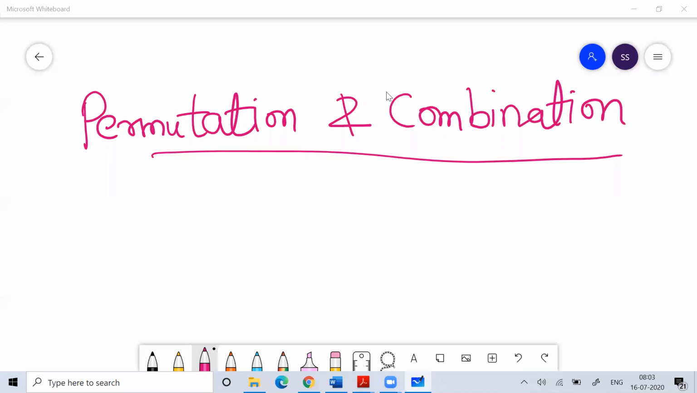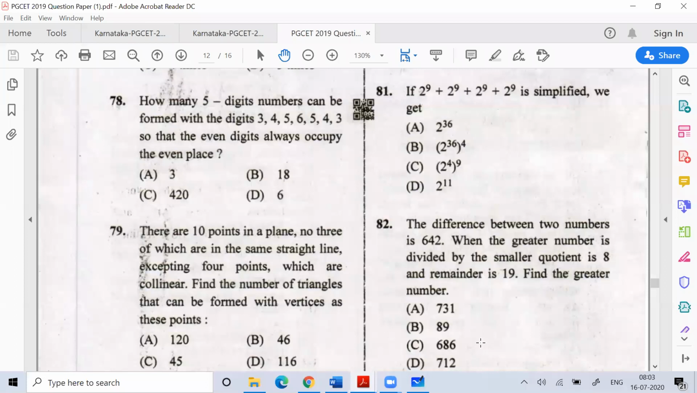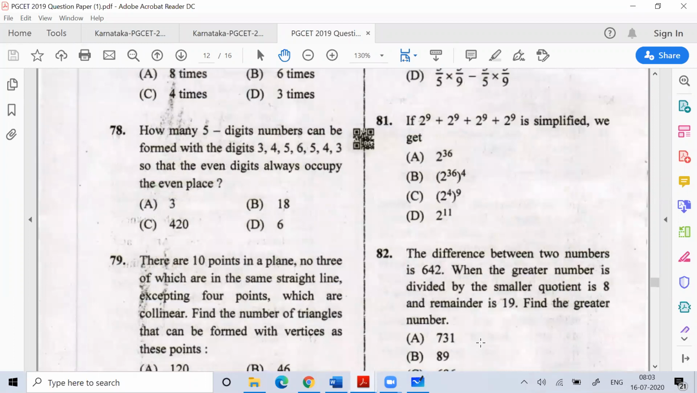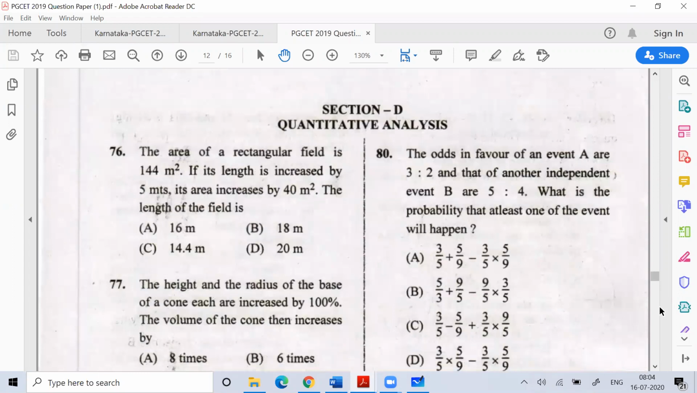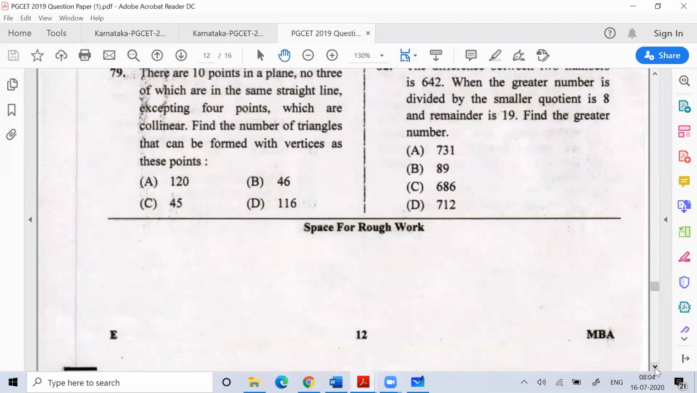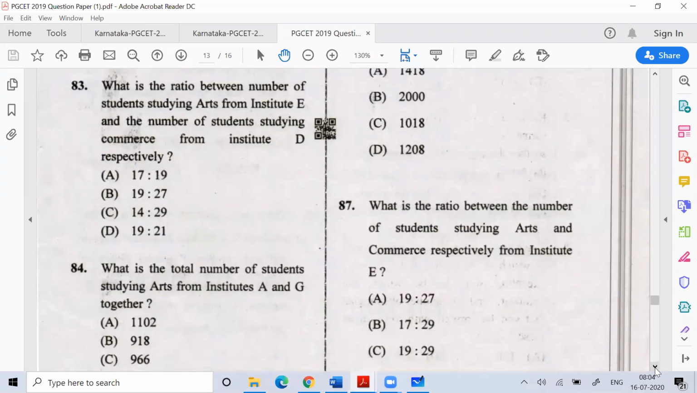When we talk about this topic called permutation combination, you can understand the importance of this topic. If I talk about the year 2019 paper, around two questions were there on permutation combination, and one question was there for probability. In order to do the problem on probability, you need to be good with permutation combination. So altogether, only three questions came from permutation combination and probability.